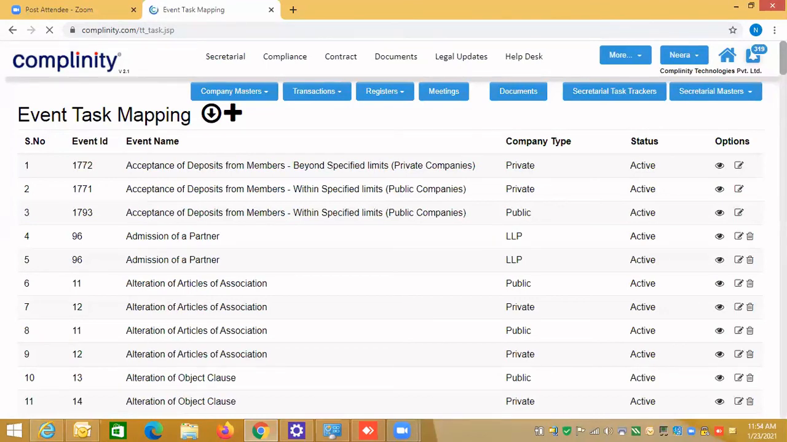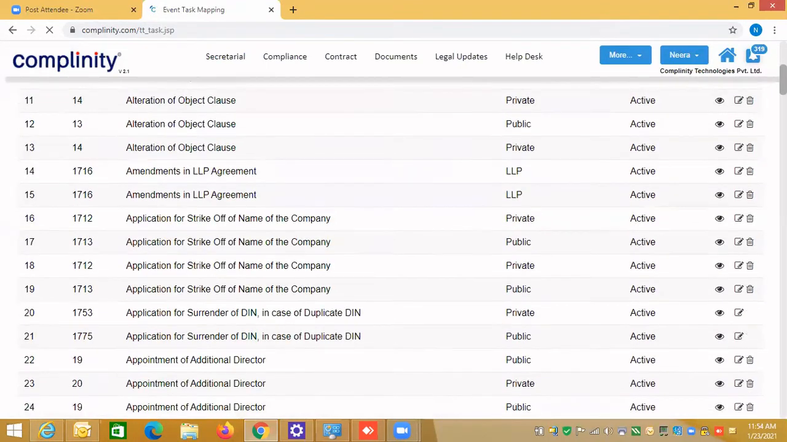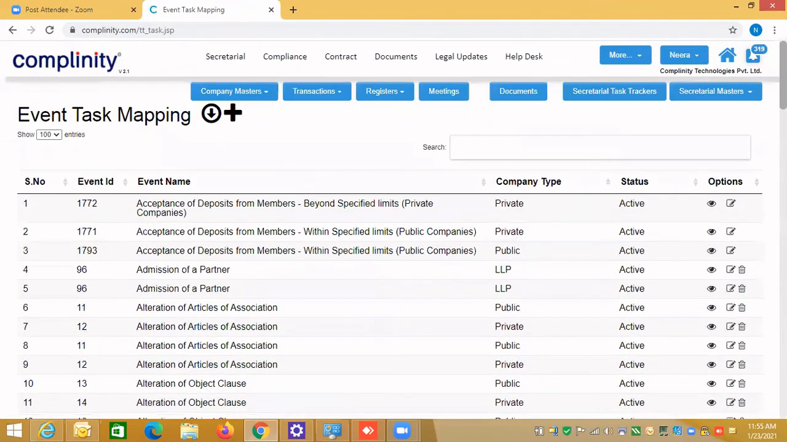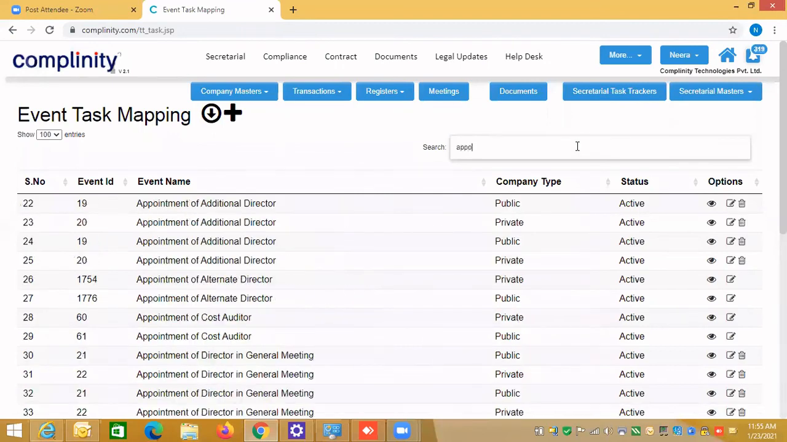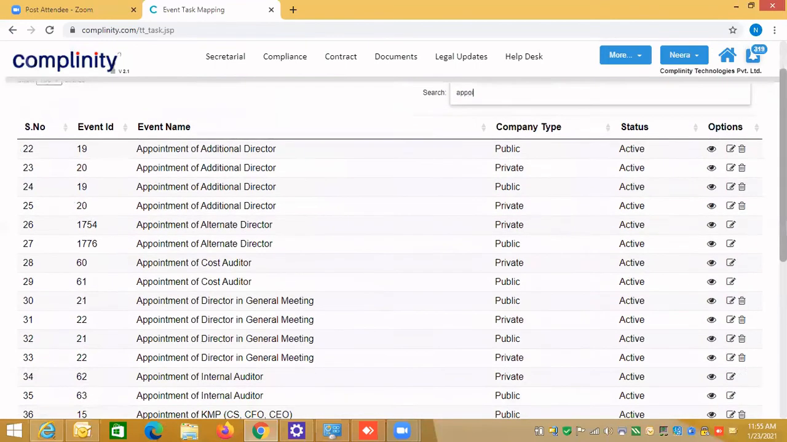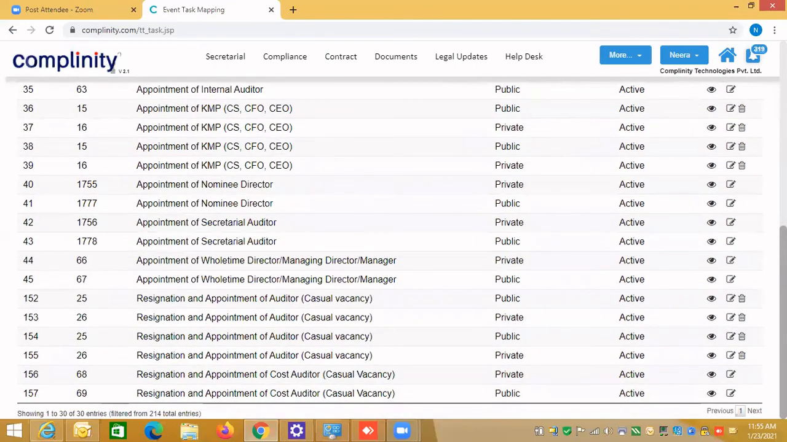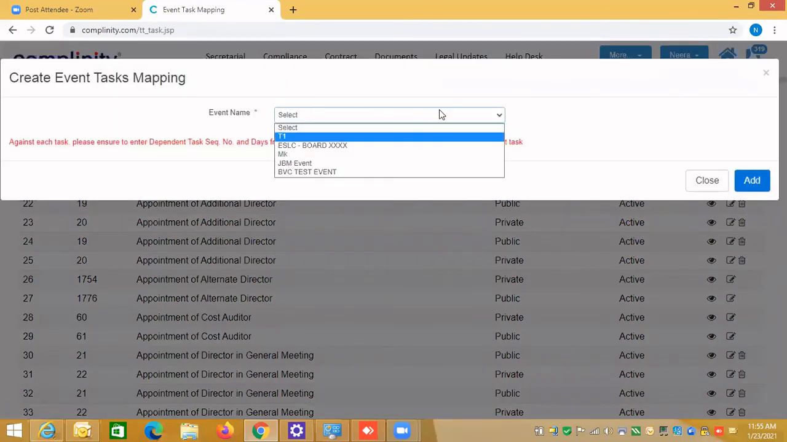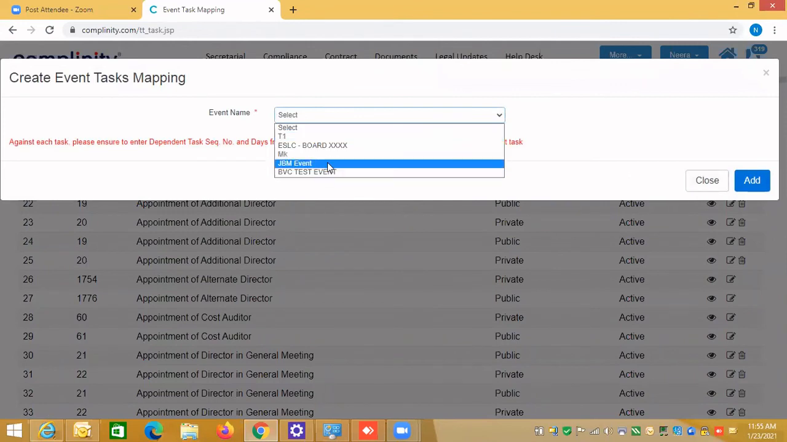So all these event tasks you can see. All this is for public and private, which has been given. These are the services provided by Complinity to you. So you can create all these event task mappings, and that way you see the library here. And just to remind you, you can also create your own event and your own event task.